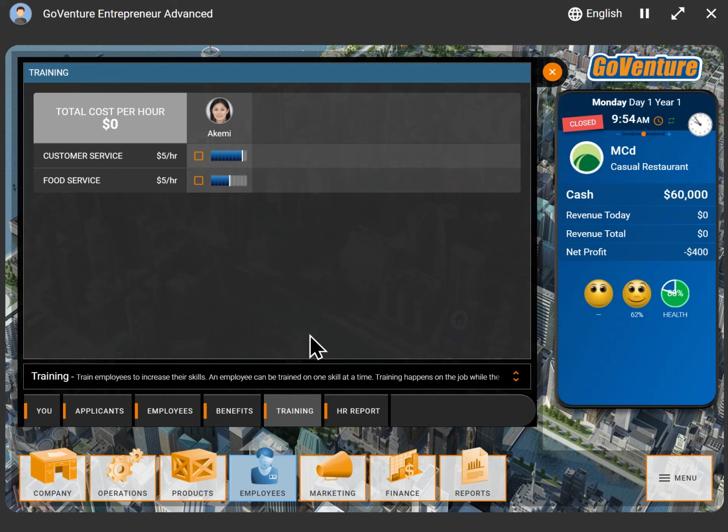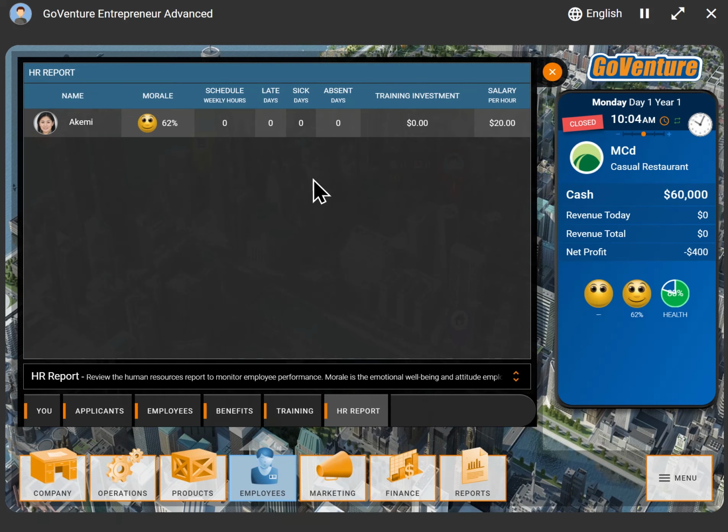And so that's another aspect of this simulation, why it's so incredibly detailed. And we can review HR reports to see how employees are doing. And of course, if employees aren't working out, I can let them go and try to replace them with new employees. But I have to consider all the money I've invested in training as well. So there's a real balance of what has to happen here.